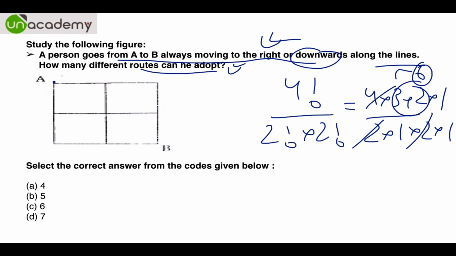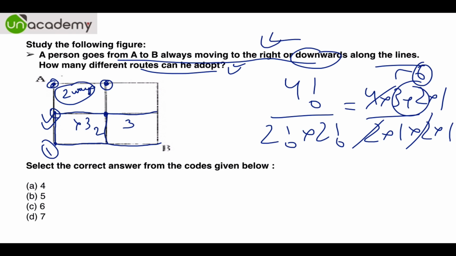Go by logic. Let's say you are standing here. Obviously you can move in this direction or this direction. So this position is fixed, this position is fixed. You can go in two ways. Once you have reached this position, you can go either this direction or this direction. If you go this direction, then there is only one way to reach B, because you can't go leftwards. So this will be the first way. And if you are at this position, you can go either this way, which will become the second way, or this way, which will become the third way. So 2 into 3, there will be 6 ways.